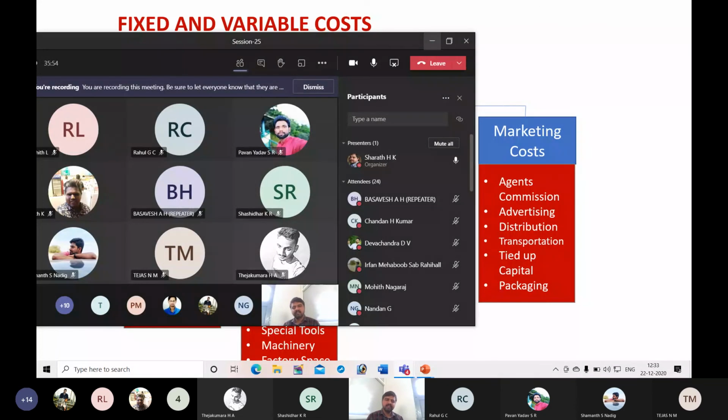Because of lockdown they were not able to sell these cars. That will be considered tied up capital. If you invest there, you are not able to sell it. It cannot be converted into money. So that is called tied up capital.